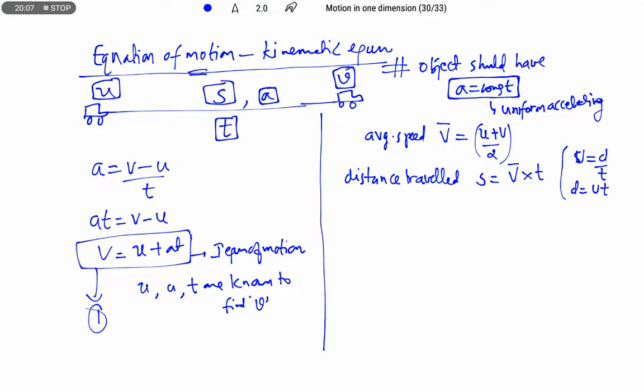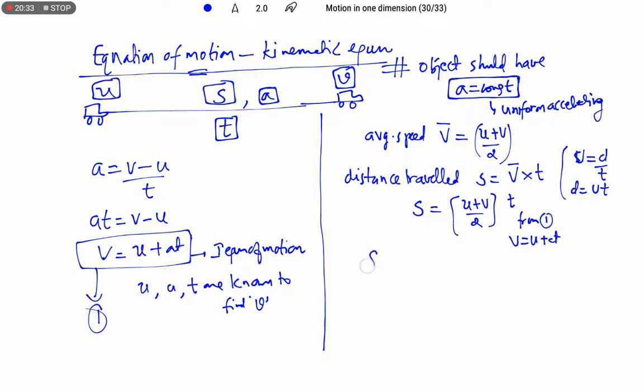I am using that formula here. So the distance or displacement traveled by the body is v bar into t, so average velocity u plus v by 2 into t. From equation number 1, in the place of v we can substitute u plus at.